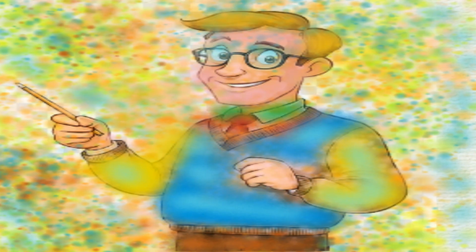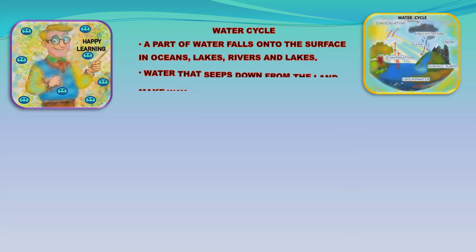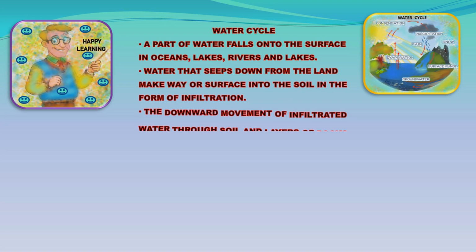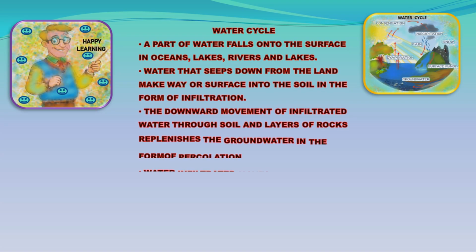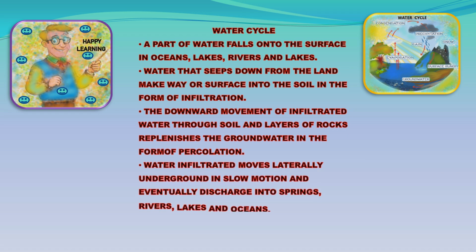Some precipitation is intercepted by vegetation before reaching the ground. A part of the water falls directly onto the surface in oceans, lakes, and rivers. Water that seeps down from the land surface into the soil is called infiltration. The downward movement of infiltrated water through soil and layers of rocks replenishes the groundwater in the form of percolation.